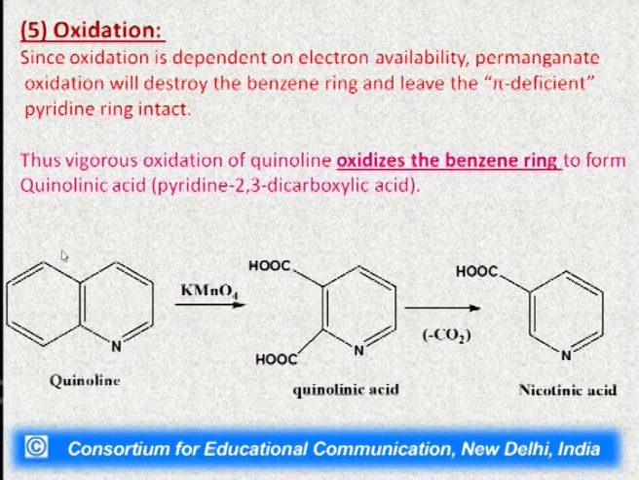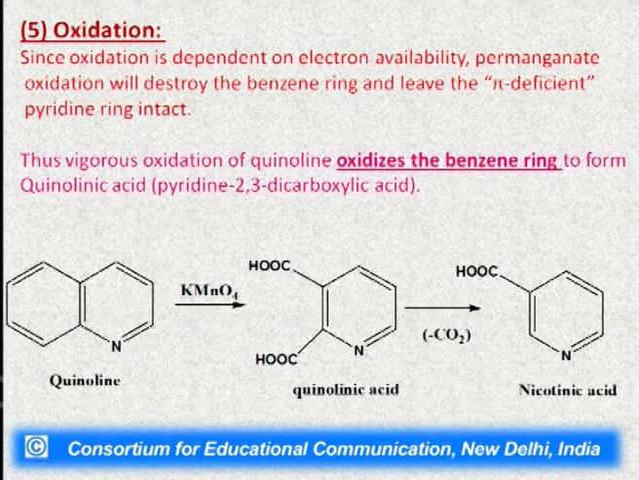In this, the benzene ring has been oxidized to give us the 2 carboxylic acid groups in the pyridine ring, which will further undergo decarboxylation to give us nicotinic acid. This nicotinic acid is a very important compound in many alkaloids. So this reaction is very important in that respect.